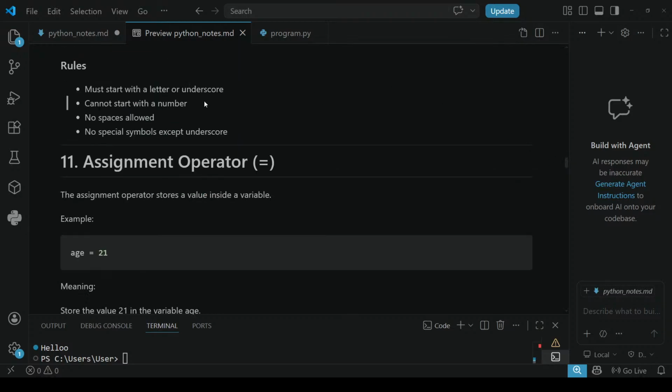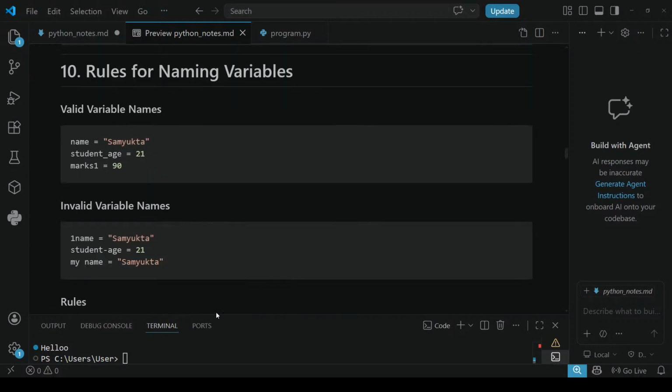Must start with a letter or underscore. Next, cannot start with a number. We cannot start like 1 marks, one name, like that. No spaces allowed. Okay, my space name is equals to Samyukta. Like that, space is not allowed.